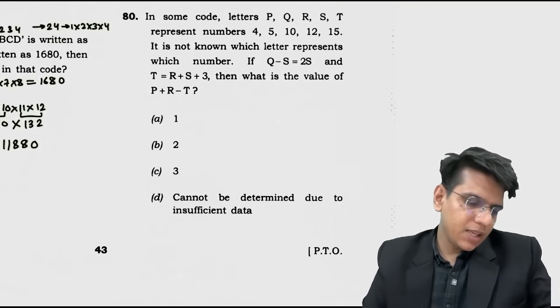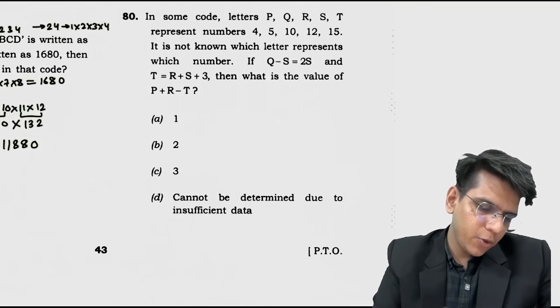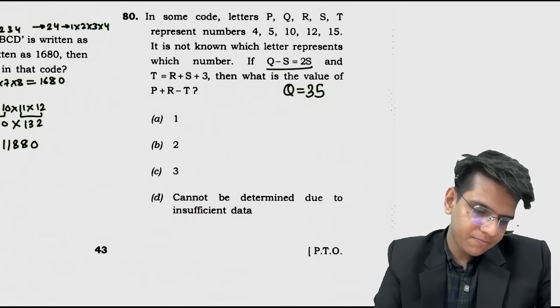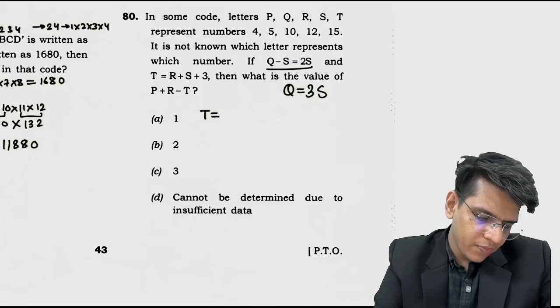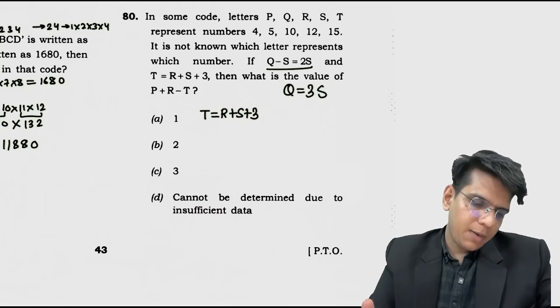80. In some code PQRST represent 4 5 10 and. ठीक है, the condition given to you is this, Q equals to 3S. दूसरा T equals to R plus S plus 3.